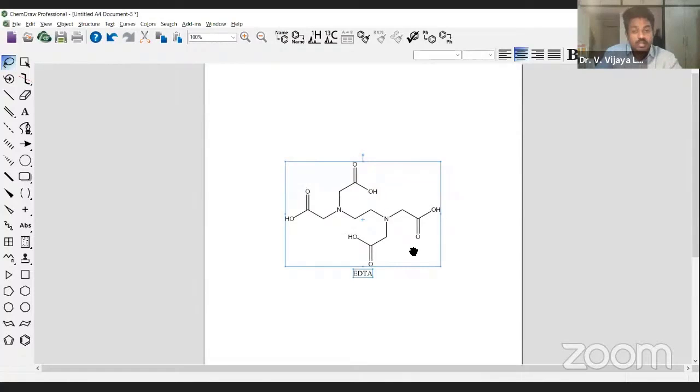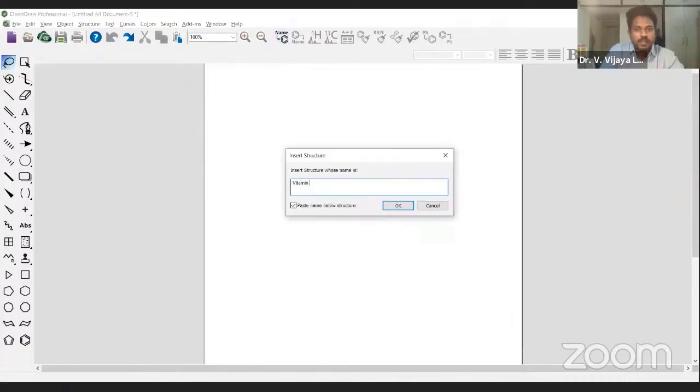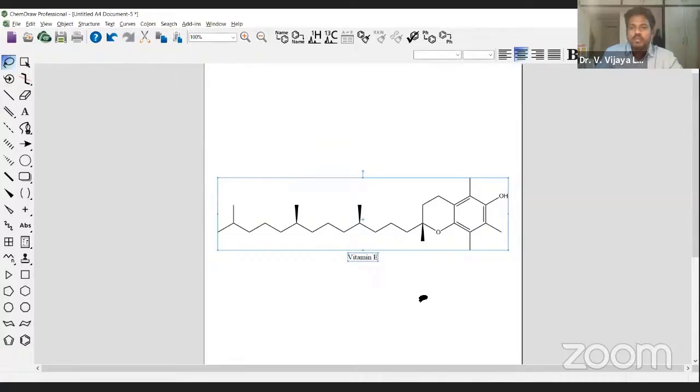So let me show you other bigger molecules. EDTA is not the only complex molecule, there are some others also. For example, let me show you vitamin A, vitamin E. If anybody asks you to draw vitamin E, it takes a little bit of time. Why waste that time? Simply use this feature of name to structure. Automatically you'll get this vitamin E in a fraction of a second. So this is a very wonderful feature. Any name you put in, automatically you will get its structure.